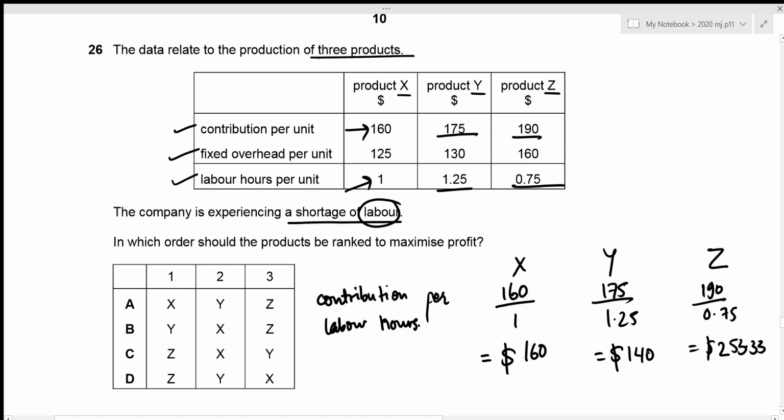Okay, so now we need to rank these in order to maximize our profit. So the ranking system will always begin with the higher first. In this case, the contribution per labor hour is highest for product Z. So we will be prioritizing product Z first. Then the second highest is for product X. So we will be prioritizing product X next. And lastly, we will be prioritizing product Y. So our order is Z, X, and Y. So we're looking for this in our option, and ZXY is given in option C. That is the correct answer. Now we can move towards question number 27.